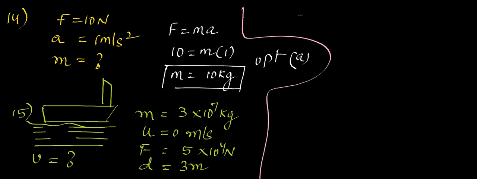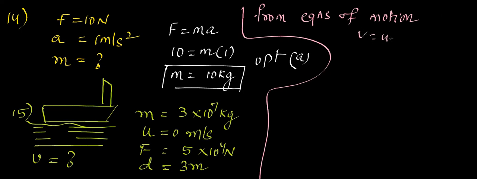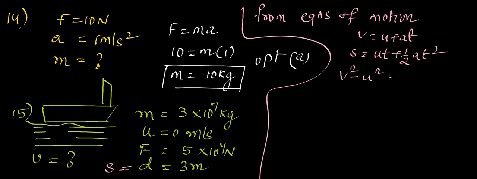You have studied equations of motion in kinematics, right? V is equal to u plus at. S is equal to ut plus half at square. V square minus u square is equal to 2as. We call them equations of motion. S is nothing but d only, Gautam, displacement. These are all the formulas that we have.